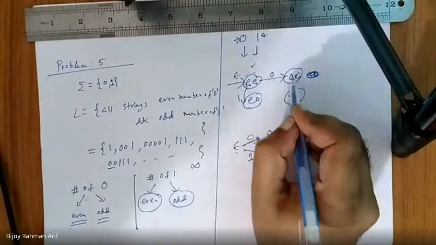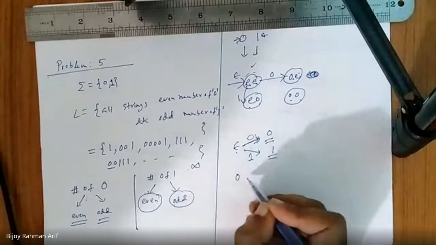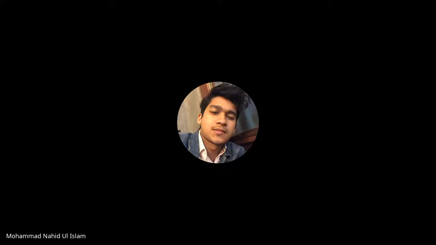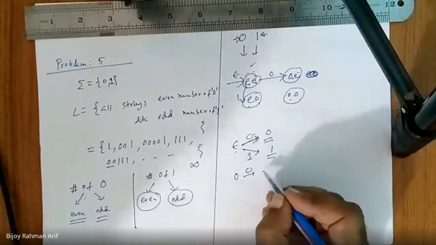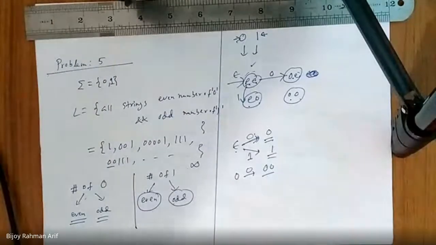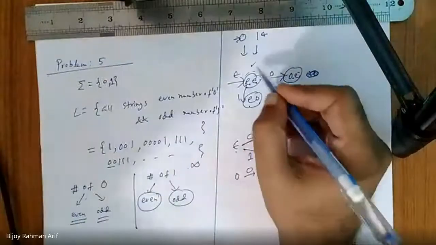So we go here by seeing 0. If I get another 0, then my new string is 00, which means 2 zeros and 0 ones. So which state should I go to? The initial state, EE. I will come back to the initial state.